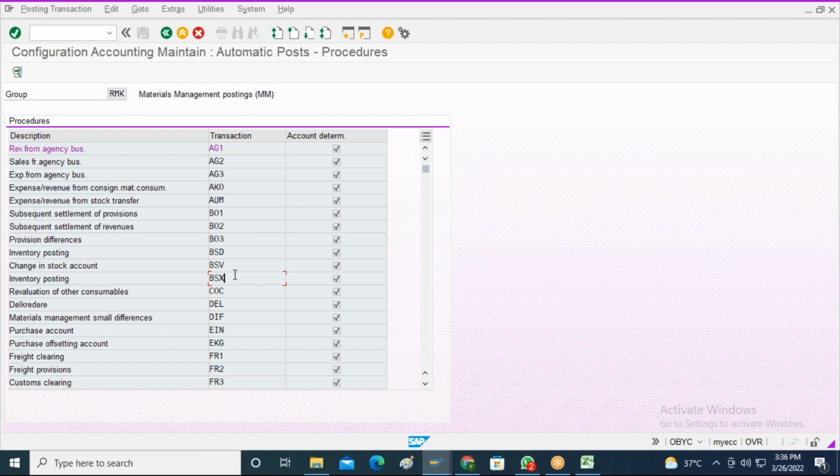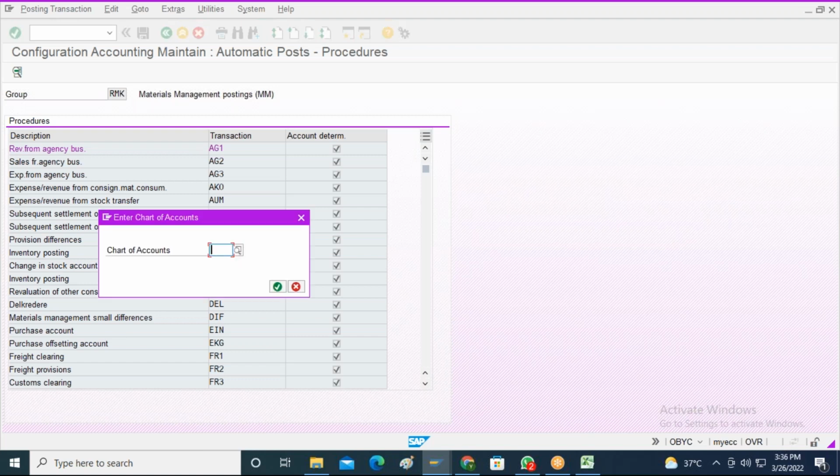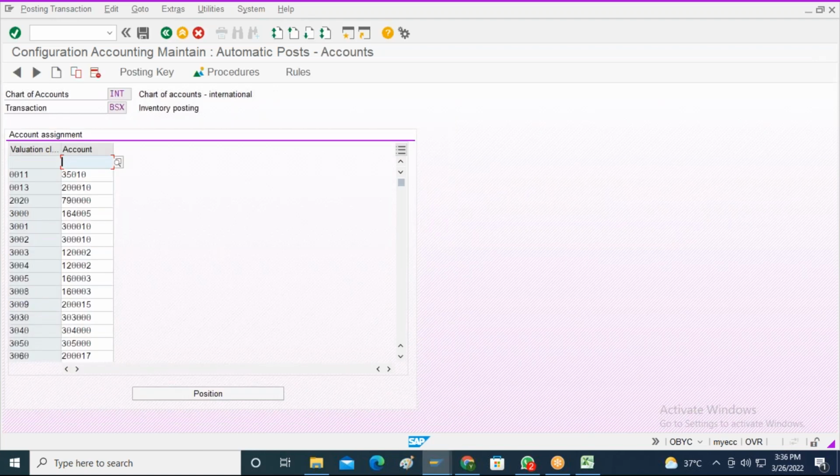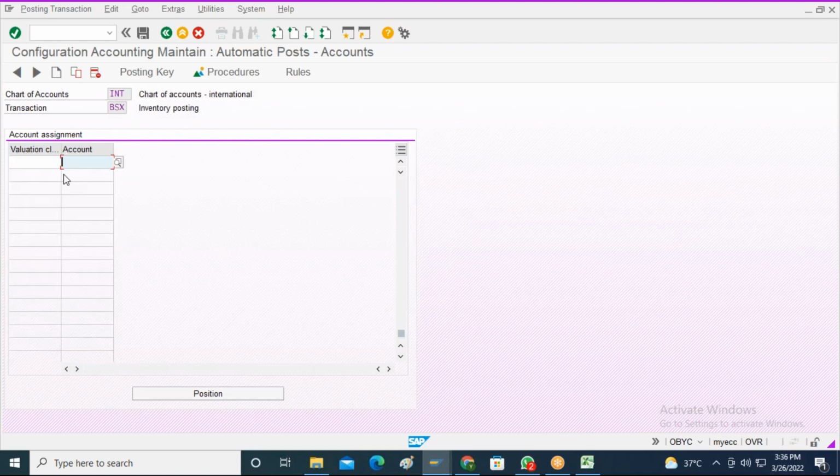So I will just click on inventory posting, nothing but BSX, for a particular BSX and the chart of accounts. What is the chart of accounts over here? For the chart of accounts INT, and for the relevant valuation class. What is the valuation class I have created? I have created 3020, right? Three zero two zero.